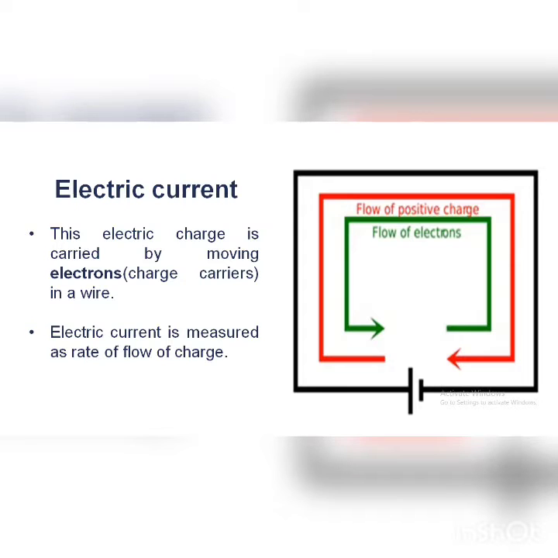The negative charges, named electrons, flow from negative to positive. Due to that, the positive charge moves in the opposite direction, from the positive terminal to the negative terminal. What will we consider this positive to negative flow? Electric current. So always remember, electric current flows opposite to the direction of the negative charge.